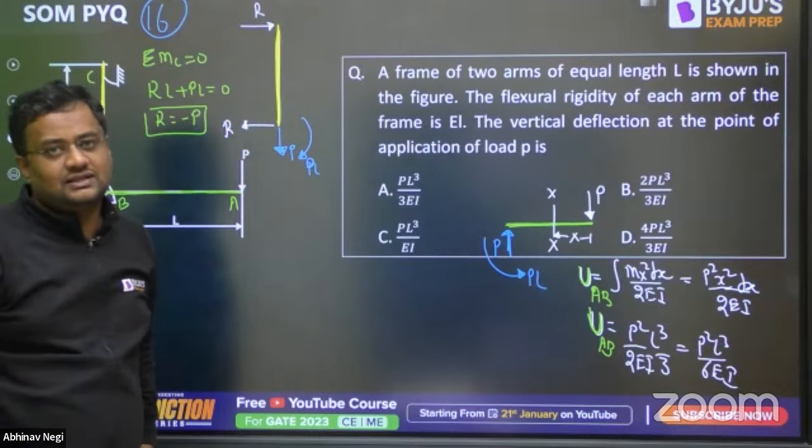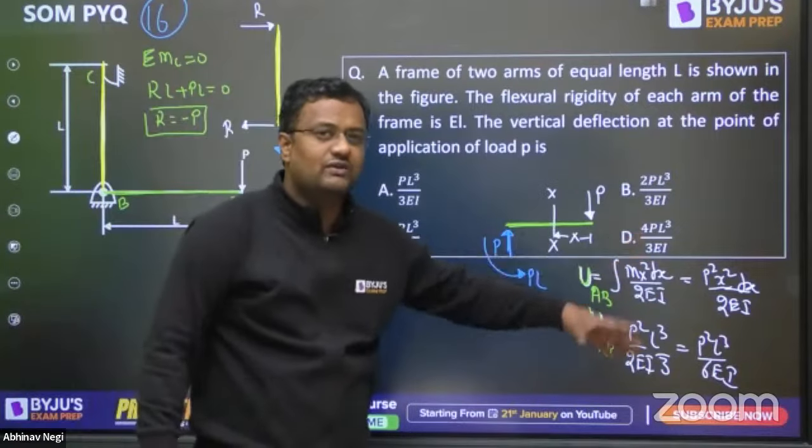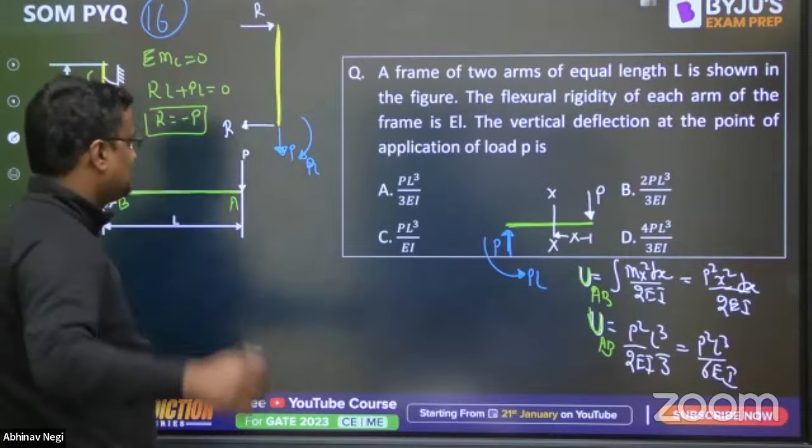Okay, Abhishek, please check this. In strain energy, I explained it in full detail, so these things are not required. Very fast you can do this. That is the integration of M del M by del P. You can see this here.